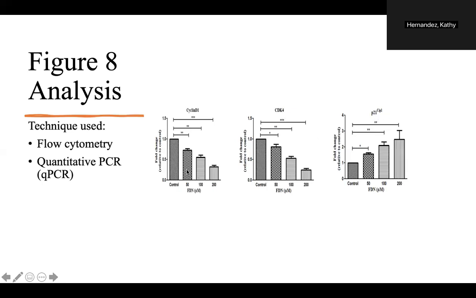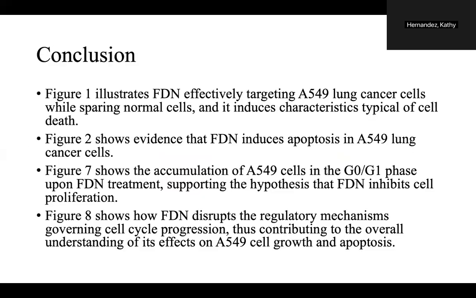We're also seeing somewhat of a steady control versus the other concentrations, with 50 micromolar not being as significant as the others. So there's a decrease in cyclin D1 and CDK4 and an increase in P21 CIP1. This supports the conclusion that FDN disrupts the regulatory mechanisms governing cell cycle progression.